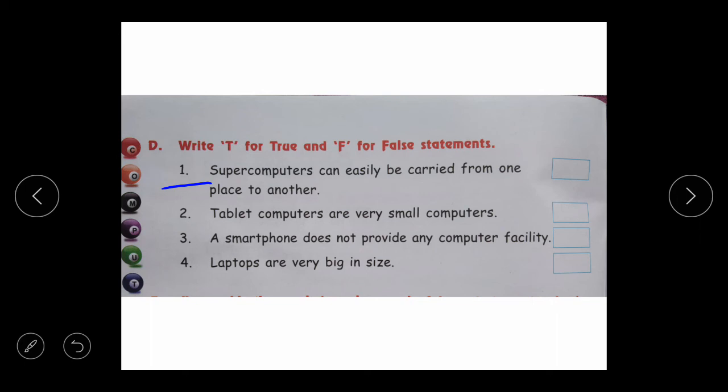Can we carry a supercomputer from one place to another? No, it's wrong. So the correct answer is false. This is not correct. This is false.